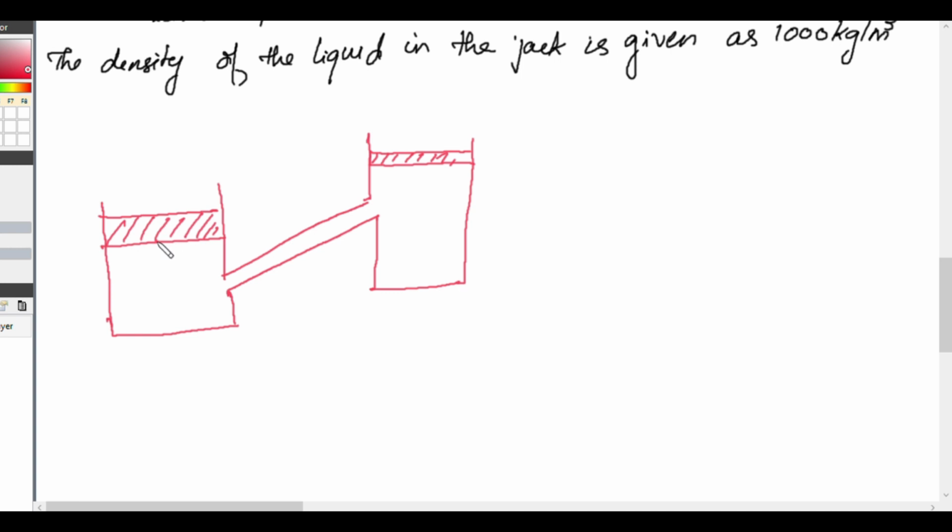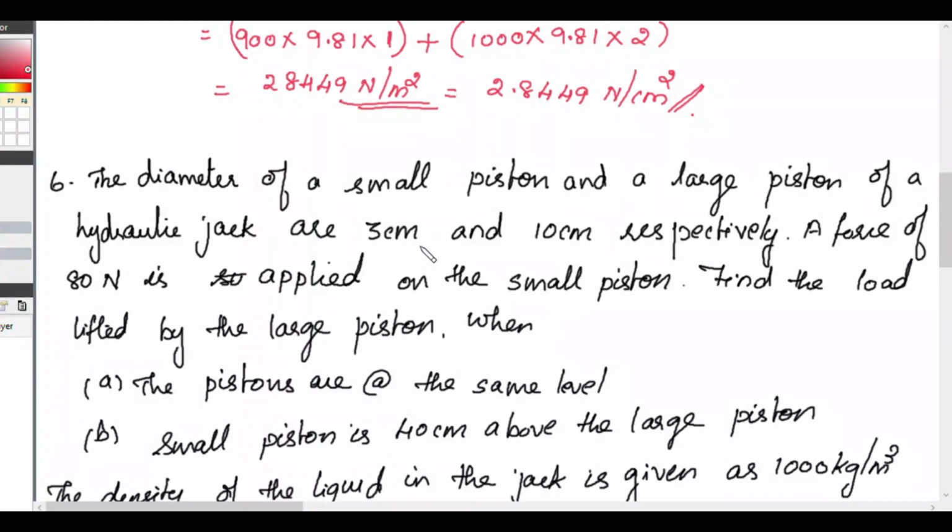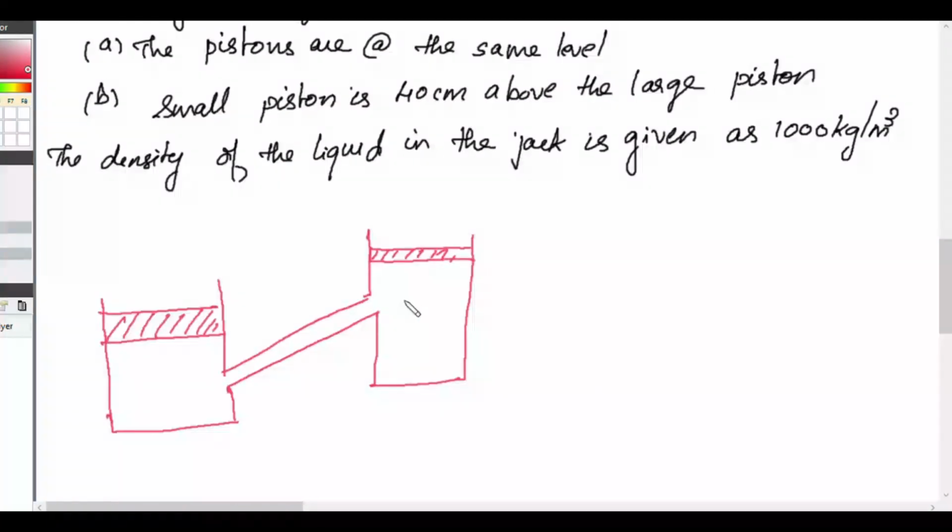It is given that the smaller piston is 3 centimeter diameter and the larger piston is 10 centimeter in diameter. So this consists of water or some kinds of liquid.